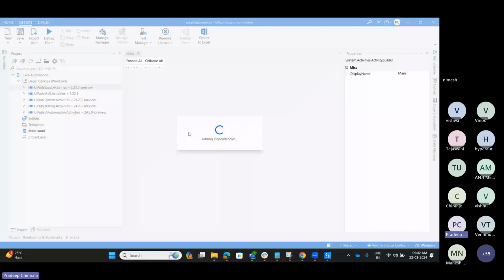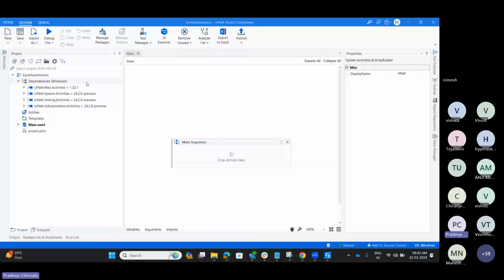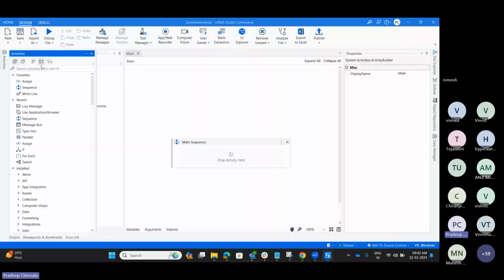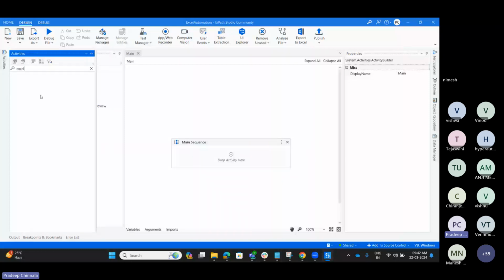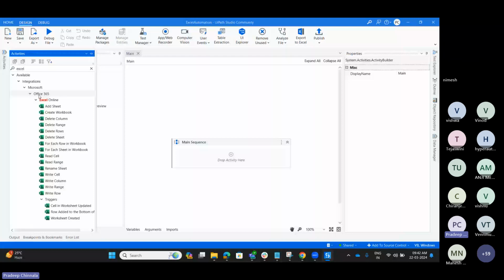Basically, we don't have any Excel-based dependencies now. Let me check the activities. See, now I'm not getting any Excel-related activities. These are the Microsoft-related ones, Office 365 activities, but there are no activities for Excel.